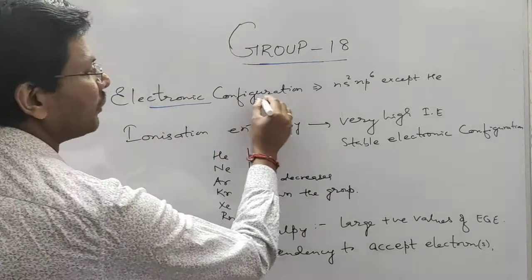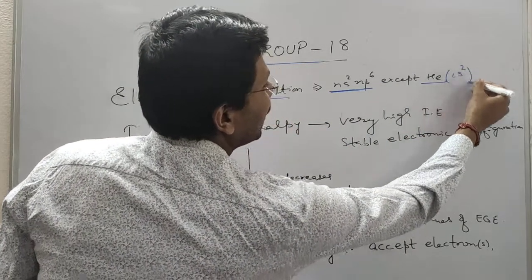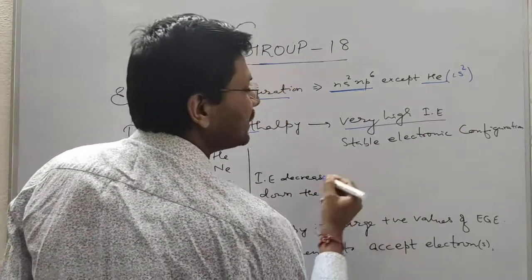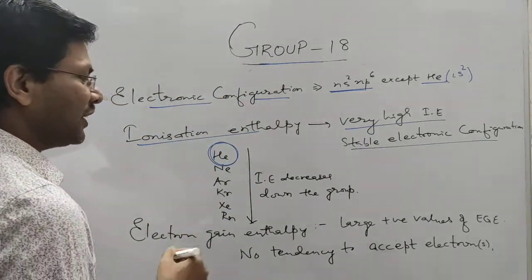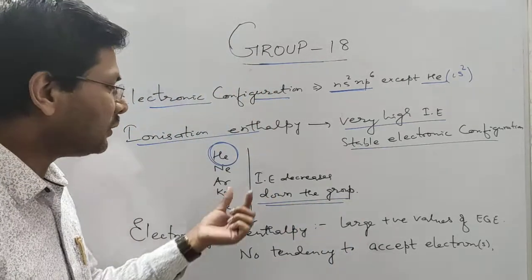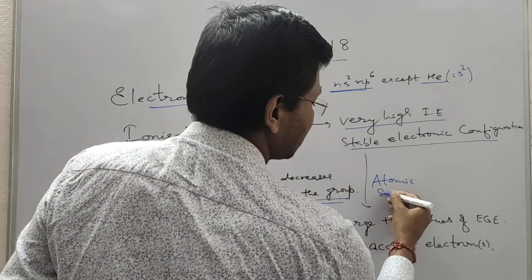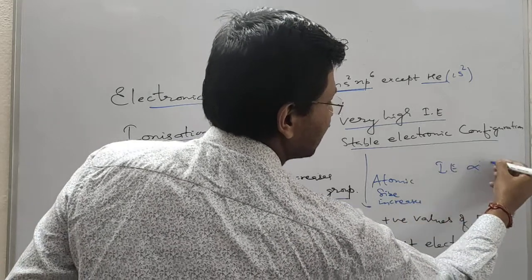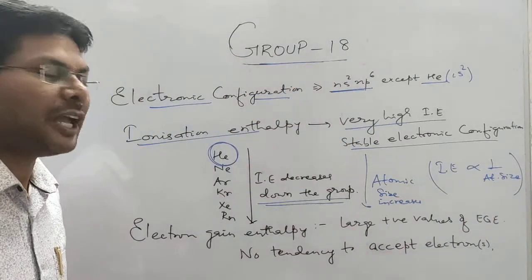So the general electronic configuration of noble gases, group 18, is ns2np6 except helium, which has 1s2 electronic configuration. Their ionization enthalpy is very high due to stable electronic configuration, and helium has the highest first ionization enthalpy of any substance. Ionization enthalpy decreases down the group because atomic size increases. As we know, ionization enthalpy is inversely proportional to atomic size. Smaller the size, higher the ionization enthalpy, and vice versa.